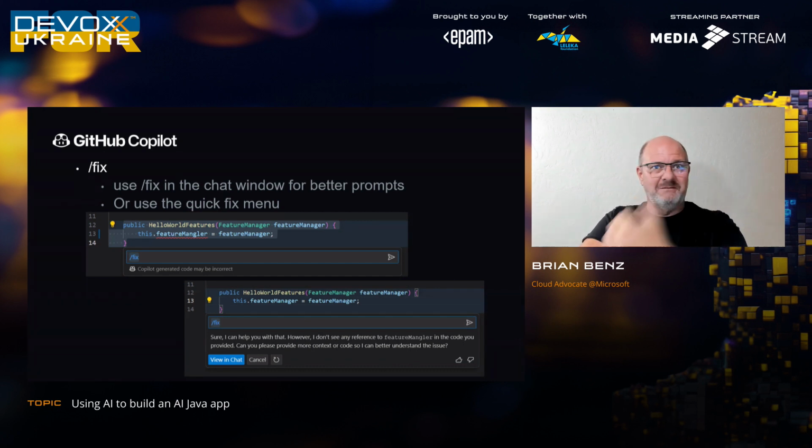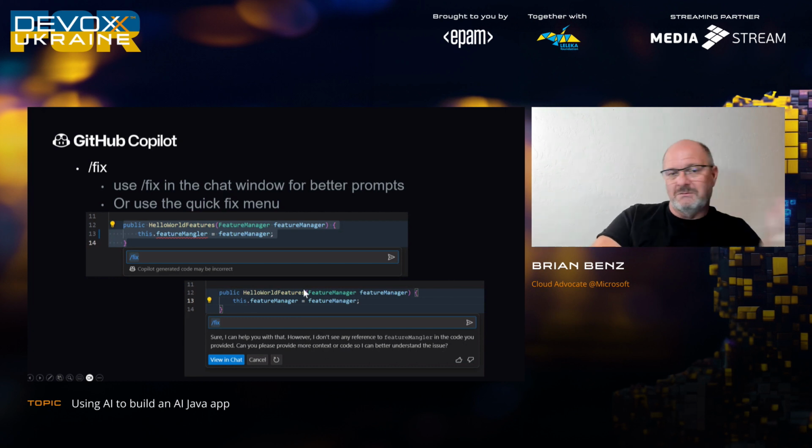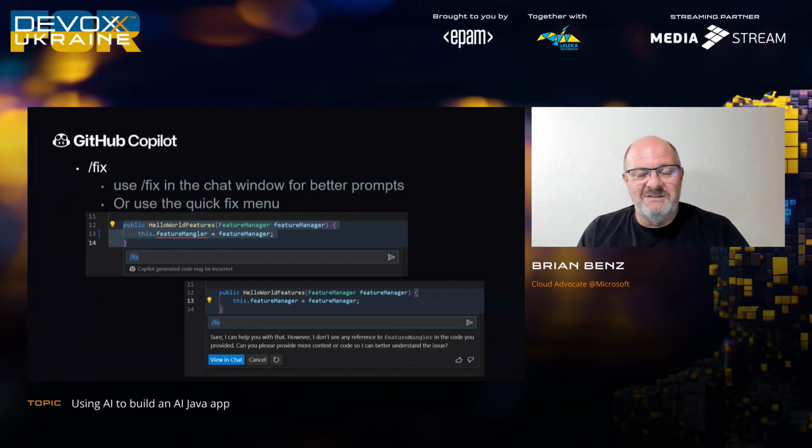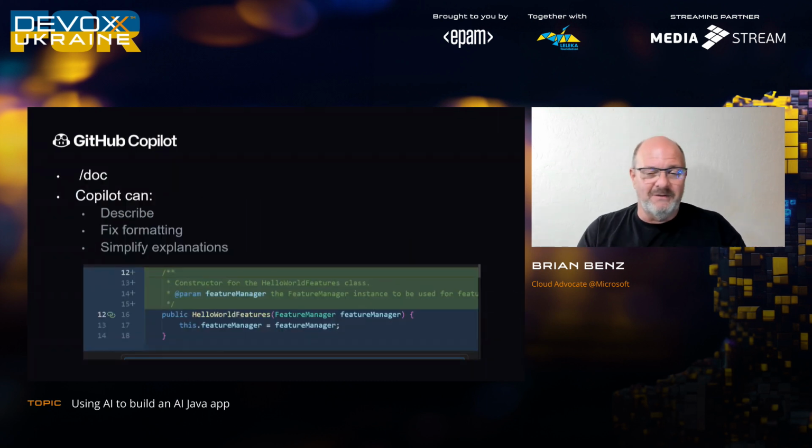In this case, it gave me a little box where it showed me the old code and the new code and what it's going to replace. But earlier today, it gave me this nice little explanation where it says, sure, I can help you with that. However, I don't see a reference to feature mangler. I wrote feature mangler instead of manager, and it changed it. So, can you please provide more context? But it actually fixed it as well. So, as I mentioned, it's a little confusing, but it is useful. You might not always get the same result, which is fine if you're coding, but when you're doing demos, it's nice to have consistency.